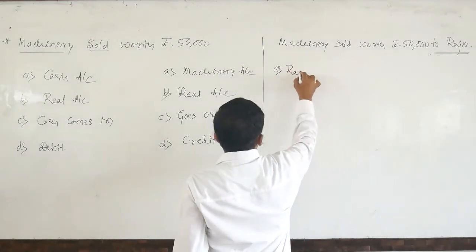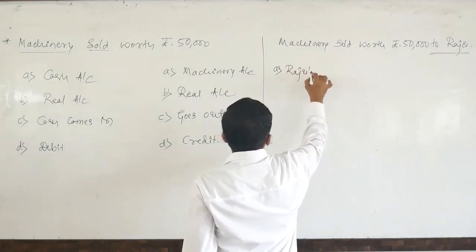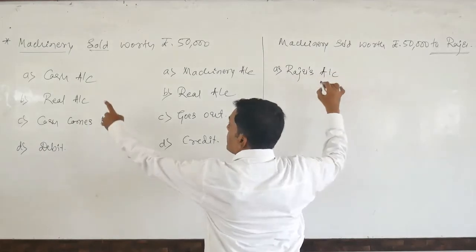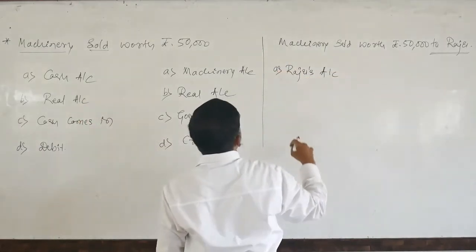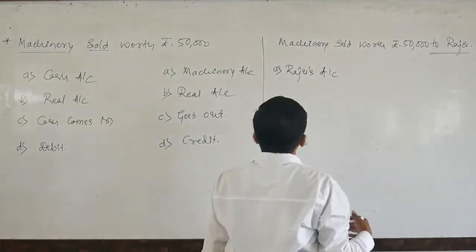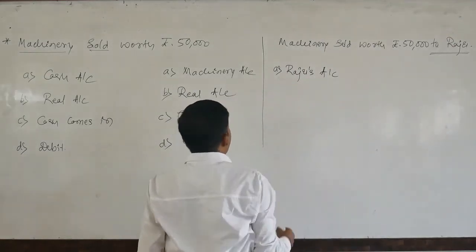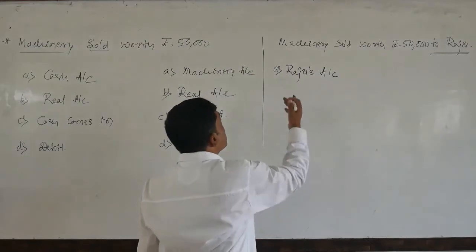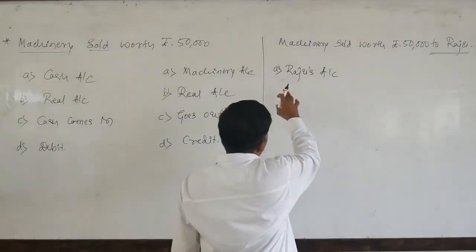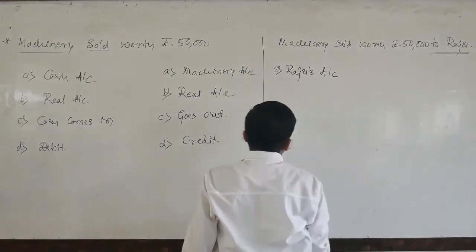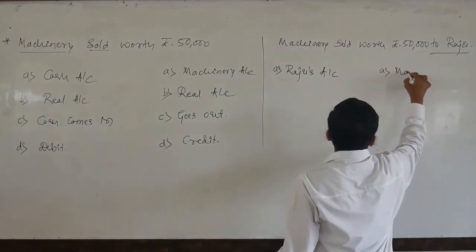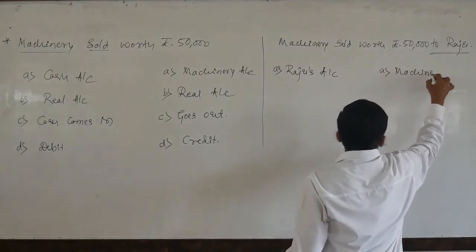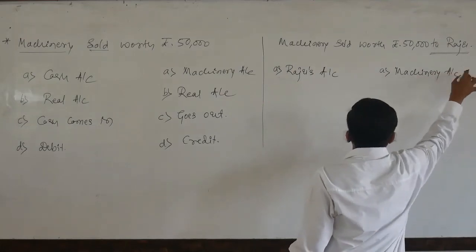So Raju's account. Why? Because we have not at all received the cash. So cash is along with the Raju now. We need to receive. Yet to be received the cash from the Raju. So that is the reason here I am mentioning the Raju's name. So one more aspect, that is machinery account.